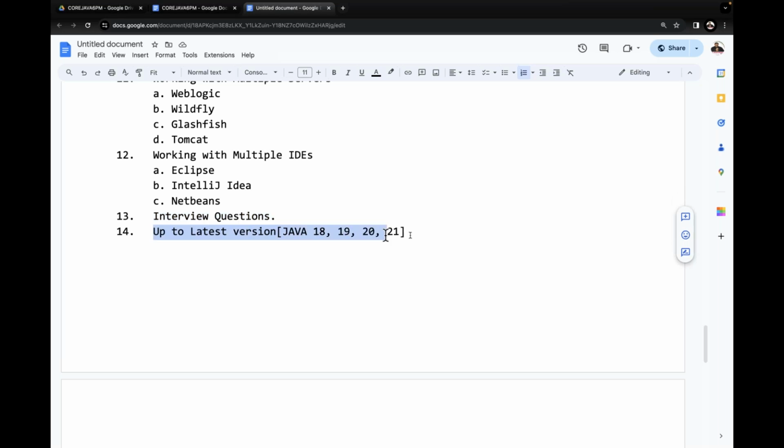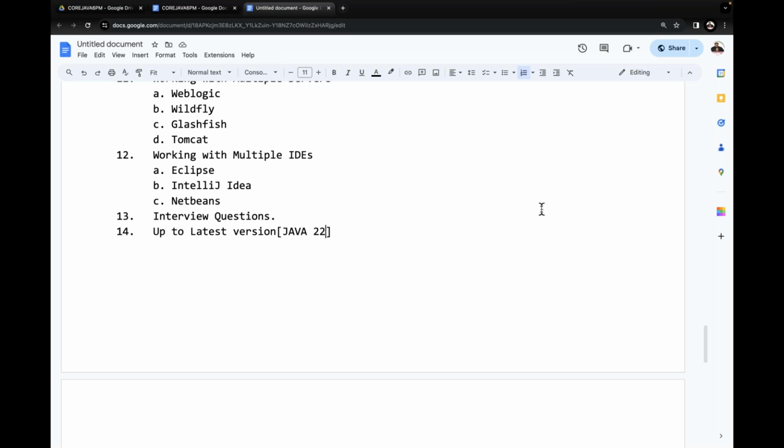After that, we are going to understand the versions of Java up to the latest version. As of now, the 22nd version is available in Java. Up to the 22nd version of Java, we are going to understand. At the end of the course, we will have covered up to the 22nd version. Guys, understand these are the various benefits we get by attending our classes directly.